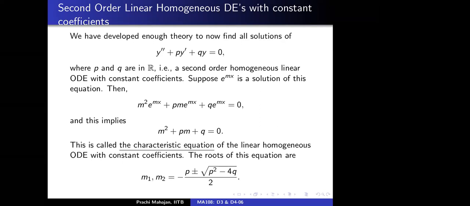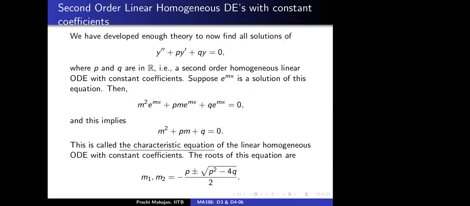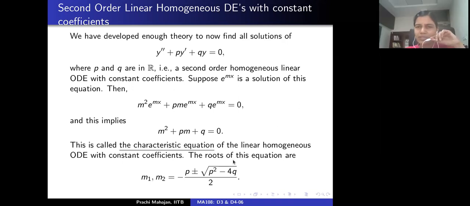Ma'am, this characteristic equation is not unique, right? This equation is not unique in what sense? Once p and q are fixed, the equation is fixed. If I choose e to the power minus mx as a solution, then I would get m squared minus pm plus q, which is a different characteristic equation. Correct. You start with exponential mx as a solution, so y equal to exponential mx is a solution if m satisfies this. If you make a change here, then of course the change is reflected here.